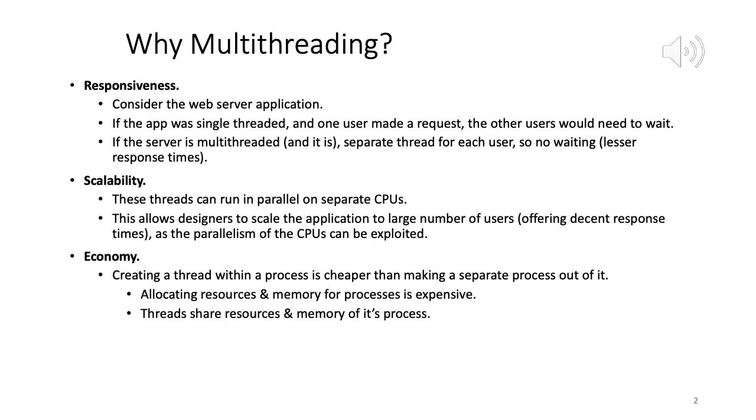Third is economy. Creating a thread within a process is cheaper than making a separate process out of it. Allocating resources and memory for a process is expensive. Threads share resources and memory of their process. So again, here you have two options. Option one, for every request that you get, you create a separate process out of it. And option two is, for every request you get, you create a separate thread out of that request.